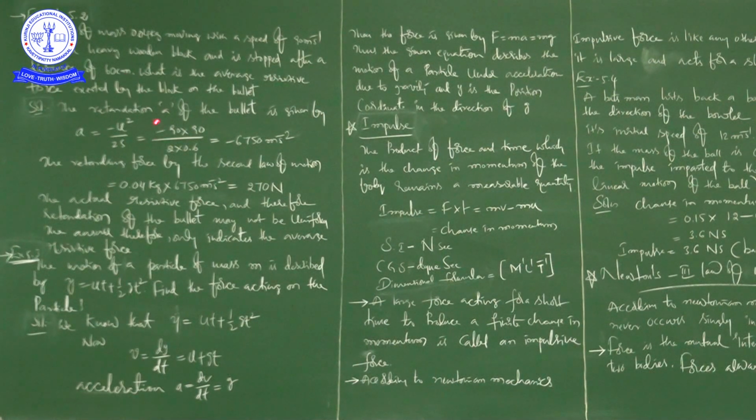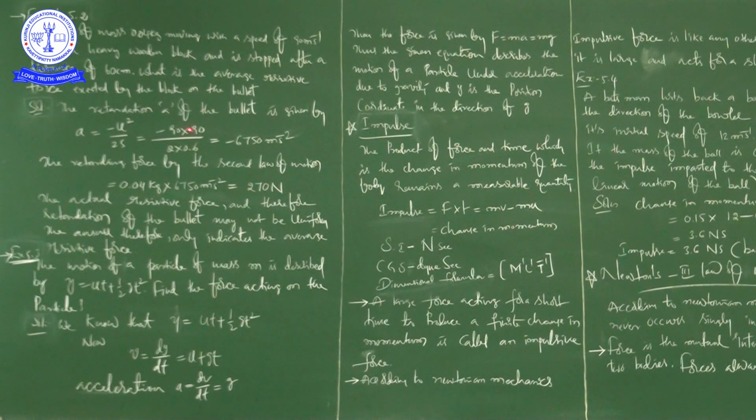What is the average resistive force exerted by the block on the bullet? First we are going to calculate the retardation. The problem says the speed of the bullet is going to decrease, so the bullet is in retarding motion. Simply, it is in retardation.